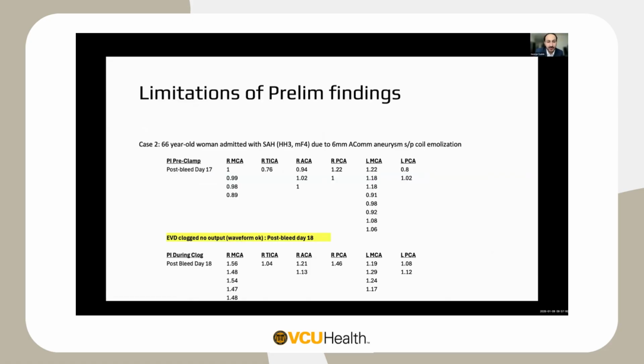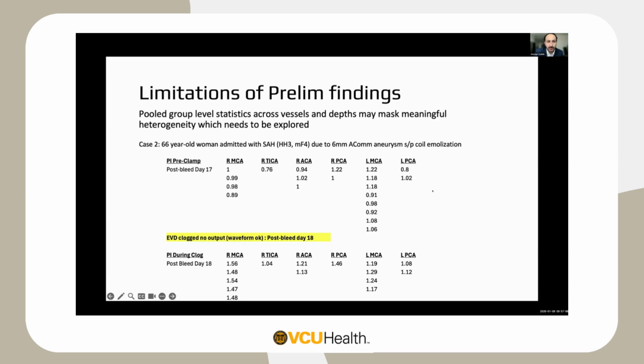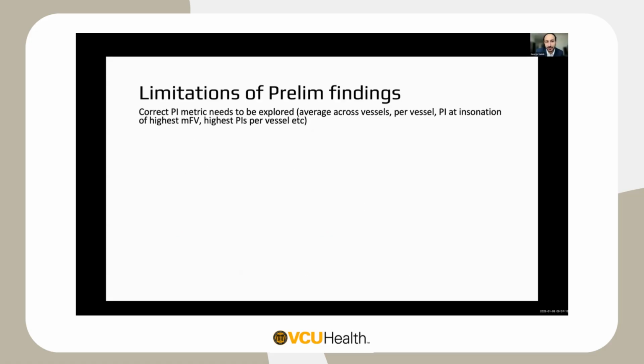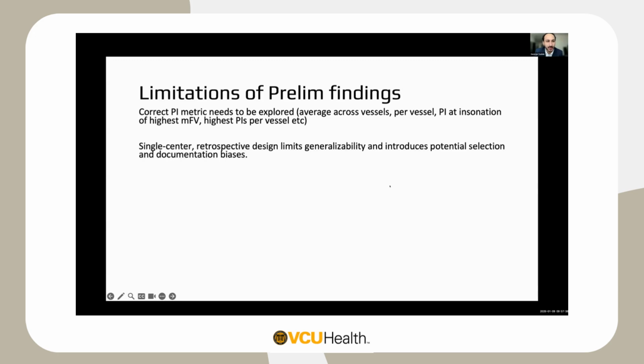These definitely do have limitations. For example, looking at our second case that we talked about, this was a pooled group level statistic. We checked all vessels at all different depths, and there could be some heterogeneity here that could mask any meaningful results. Because of that, we feel it might be worth looking at each vessel separately. Let's say, for example, if we just focus on the highest pulsatility index per vessel, or perhaps the vessel that had the highest mean flow velocity, whether that would specifically give us more information.